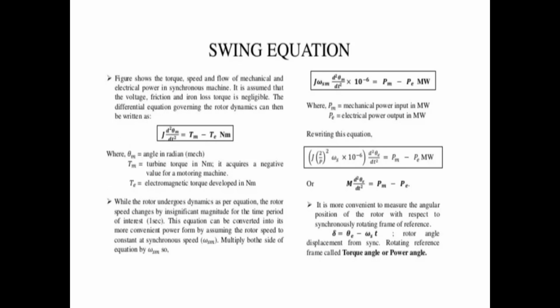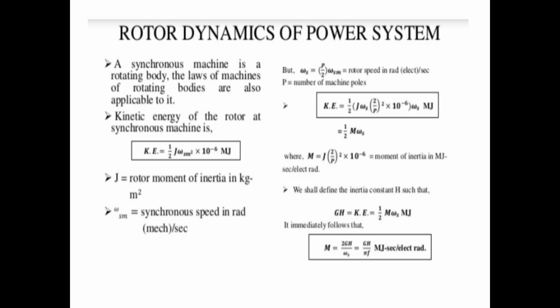A synchronous machine is a rotating body. The laws of rotating bodies are applicable to it. The kinetic energy of the rotor of a synchronous machine is KE equals half J omega sm square into 10 to the power of minus 6 MJ. Here J is the rotor moment of inertia in kg-m square and omega sm is the synchronous speed in radians. But omega s equals P by 2 into omega sm. Here P by 2 omega sm is the rotor speed in radians and P is the number of poles.